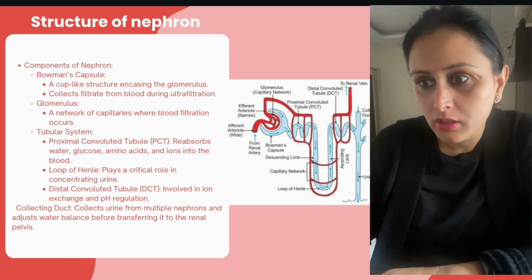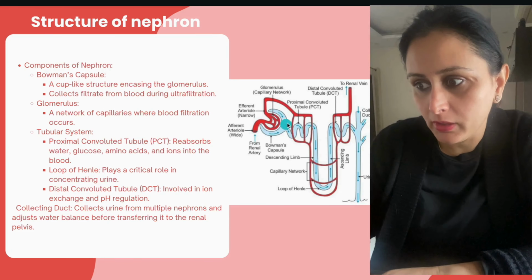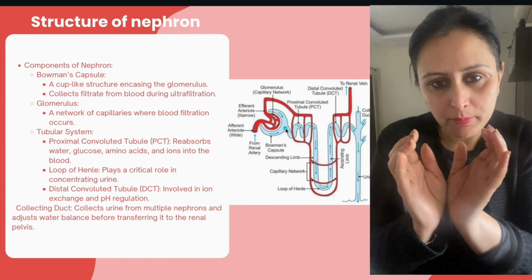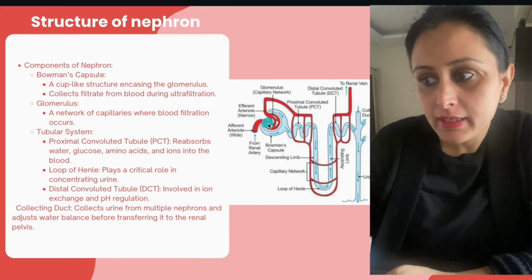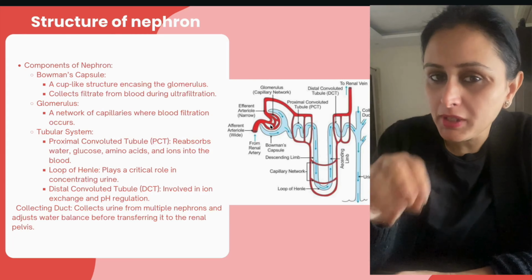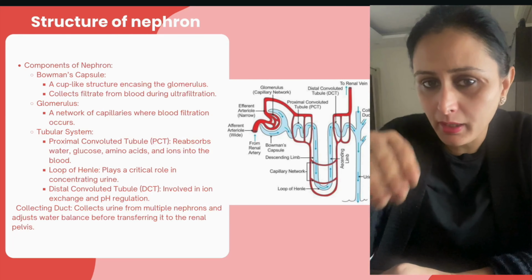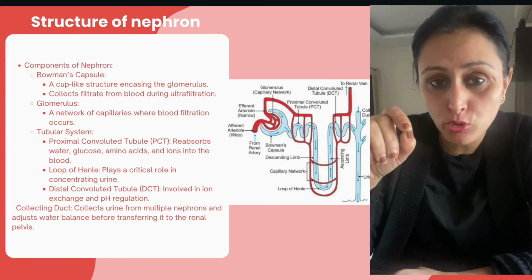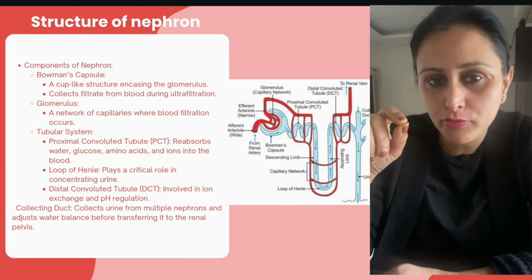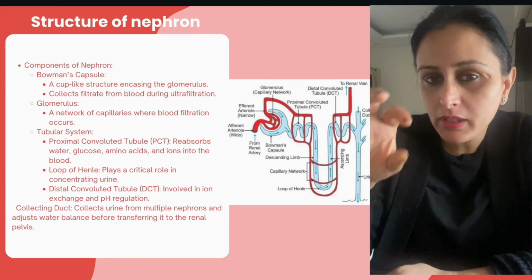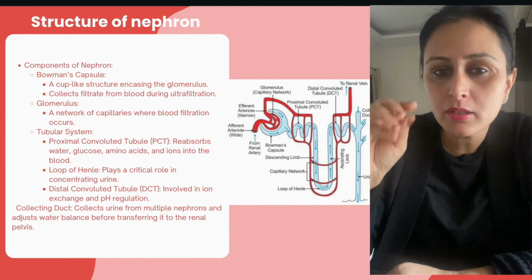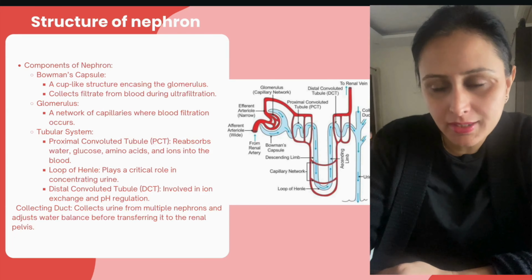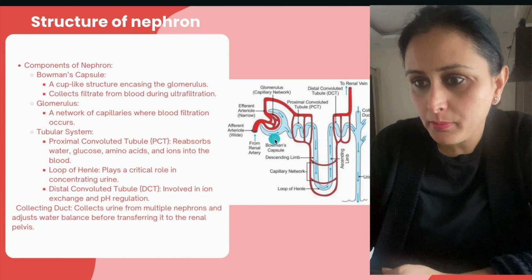Component of nephron. So first of all the Bowman capsule, this one right over here, this cup-shaped structure right over here. It is filled with the capillaries. इसके अंदर blood supply होता है बहुत ज़्यादा, and the capillaries are here. We discussed in the previous chapter कि capillaries क्या होती हैं, छोटी हैं, minute हैं, and they help in the diffusion easily, right? So that is why this area contains the capillaries, so that यहाँ पे exchange easily हो जाए, right? So this is the Bowman's capsule.